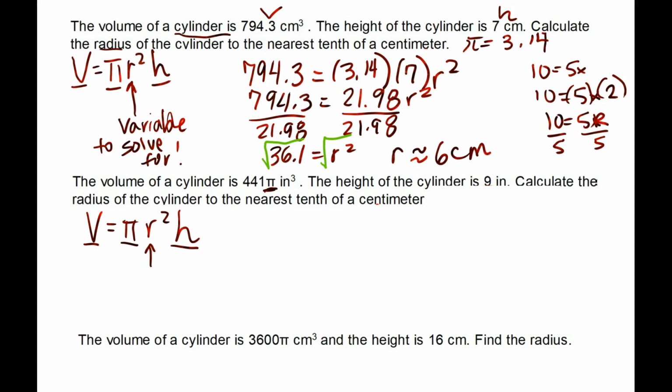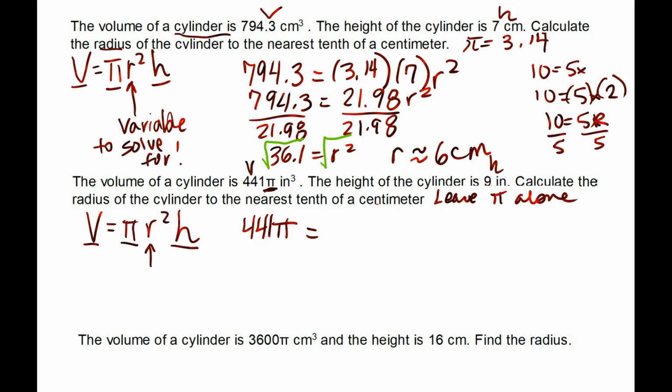So let's identify everything we have. This is the volume. I'm just going to start plugging stuff in. So 441 pi is equal to, the height of the cylinder is h. And so we calculate the radius. In this problem, leave pi alone.